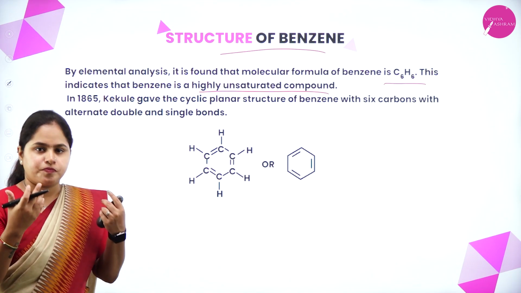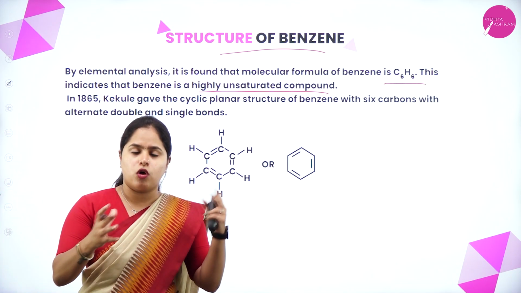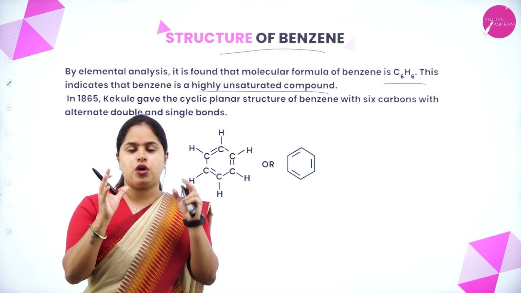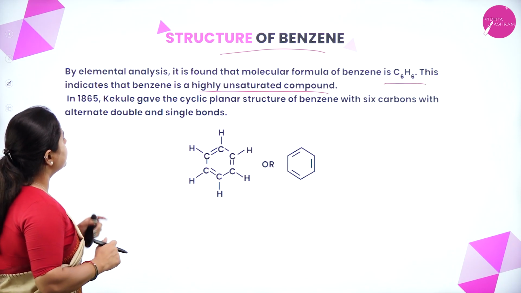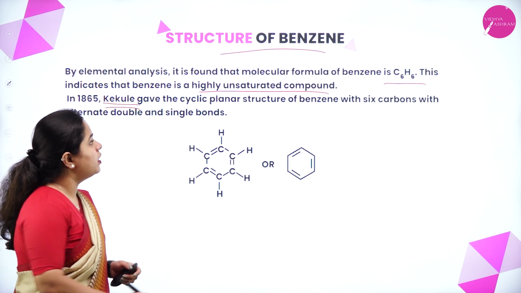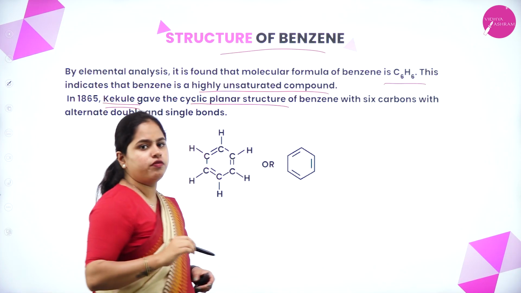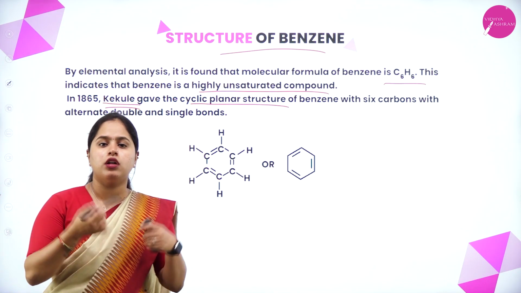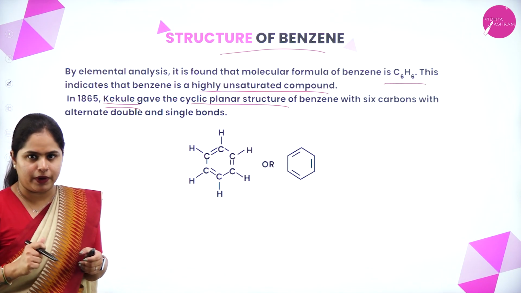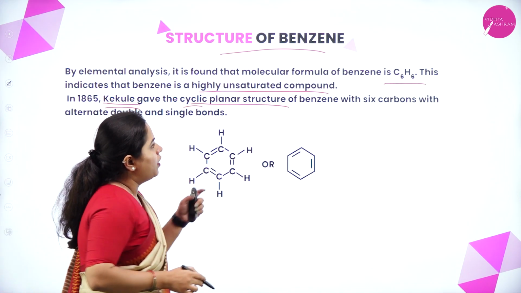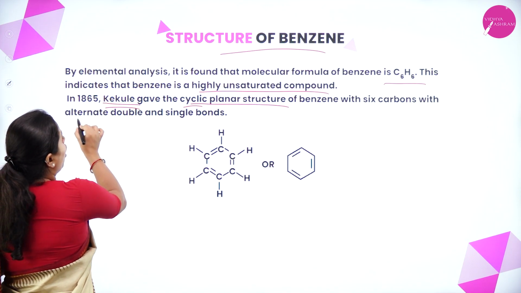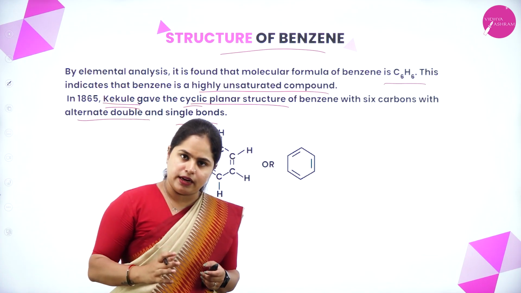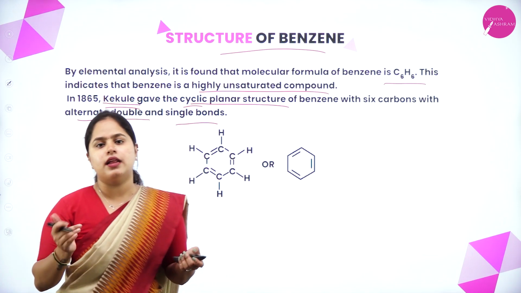Now, what is the history behind the structure of benzene? From where did we finally end up with the structure that you are familiar with? So let's see that in 1865, Kekulé gave the cyclic planar structure of benzene. So it was already known that benzene is a planar molecule. That means all its bonds lie in the same plane and it is cyclic, with 6 carbon atoms with alternate double bond and single bond. So it is a cyclic and planar structure having alternate double and single bonds.